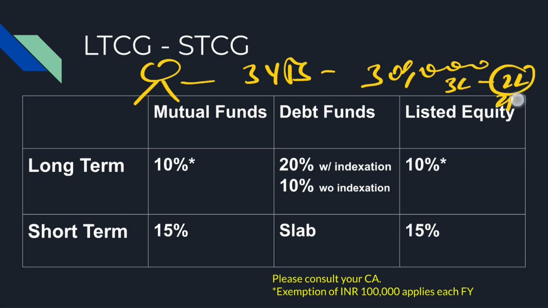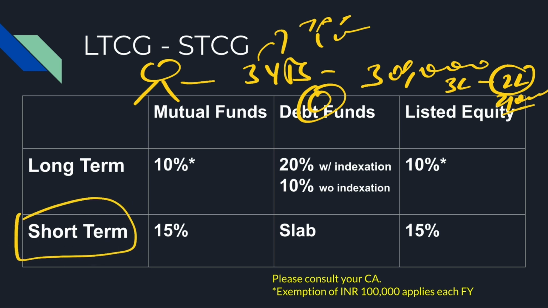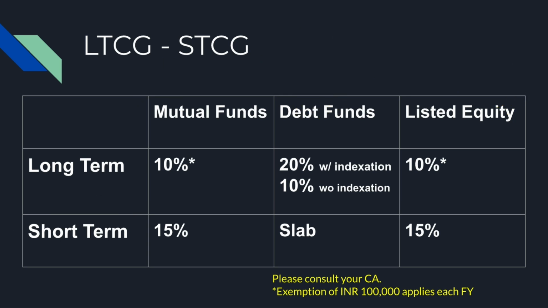So I will pay 20,000 as my tax. But had I done something called tax loss harvesting, I could have paid theoretically zero tax on this. And tax loss harvesting can also be applied for other things like short term. So I will cover it in a different video. But basically, remember this 1 lakh limit is for each financial year.